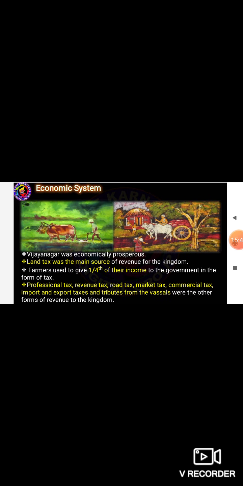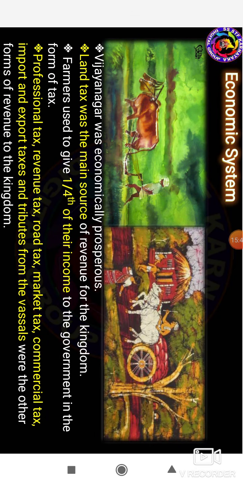And then next we have to see the economic condition. So how did people live, and what was the system they used in their economic field? At first, Vijayanagara was economically prosperous.